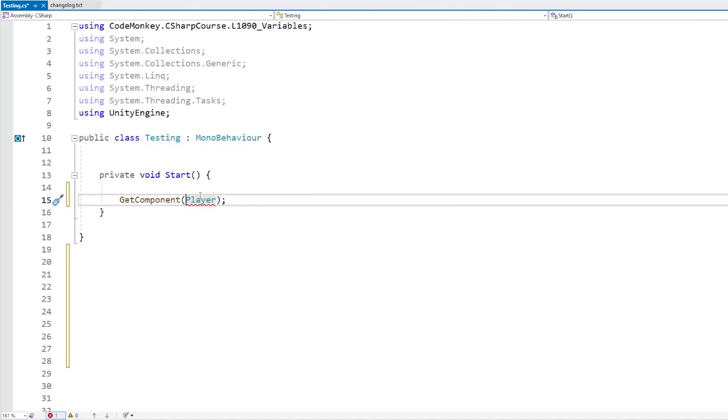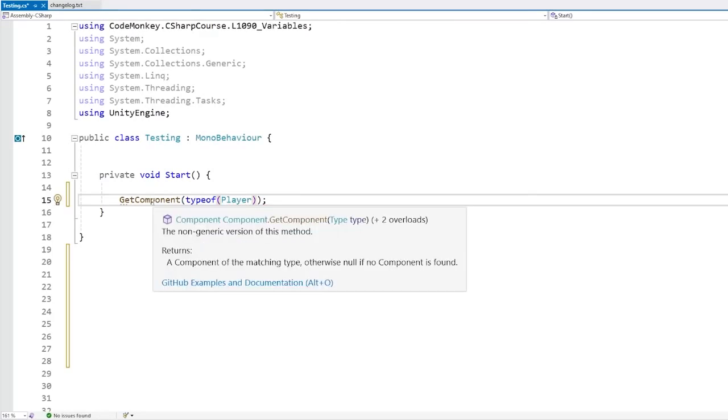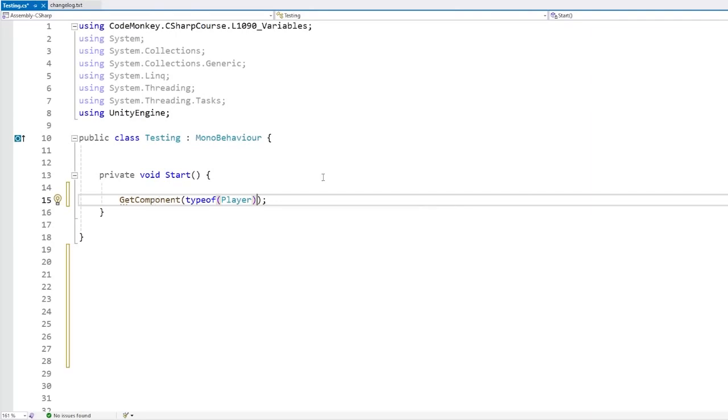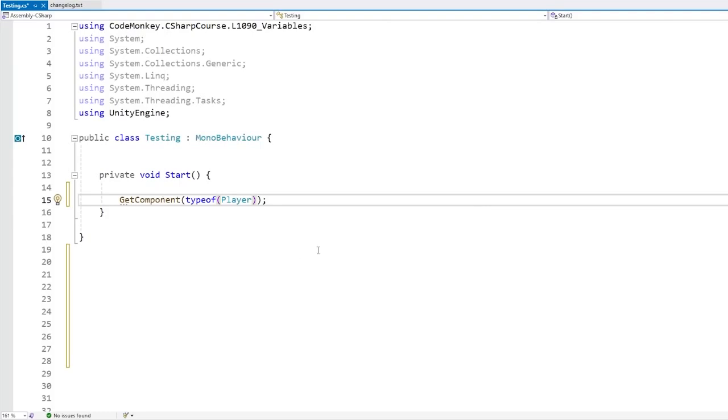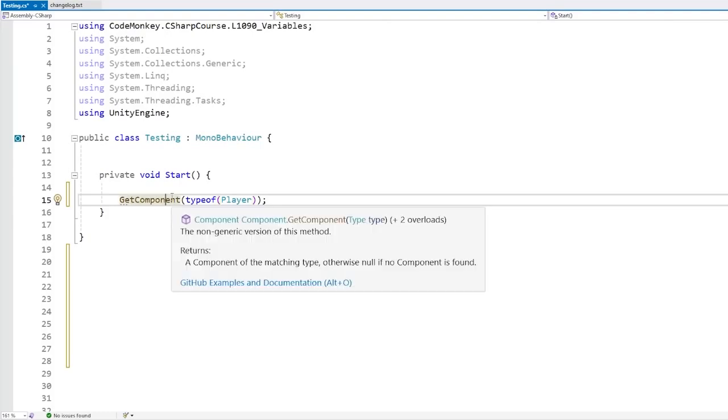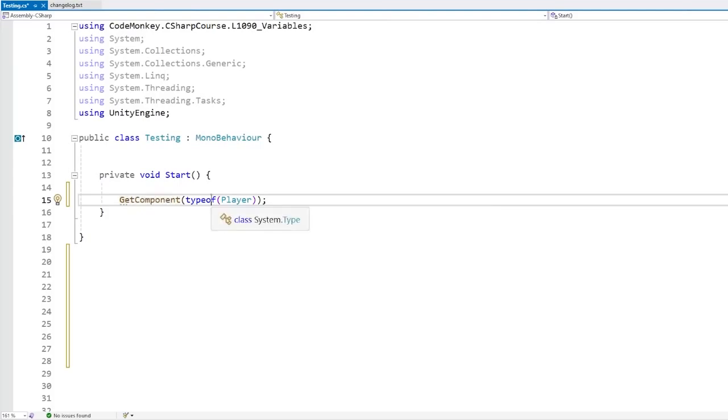So in order to make this work, in order to use a function that receives a parameter of type Type, for this one we use typeof, and yep, now this does return the correct thing, and this will return a component of type Player. This is the one thing that you definitely need to remember. This is something that drove me crazy for a long time until I finally memorized it. Whenever you see something that takes a Type parameter, always remember you have to use the typeof. Because for me it has happened many times where I see a function like this, I try to use it like this, and I have no idea what is wrong. And the reason that is wrong is exactly that. We need to do typeof in order to get the object of type Type, and now this does work.